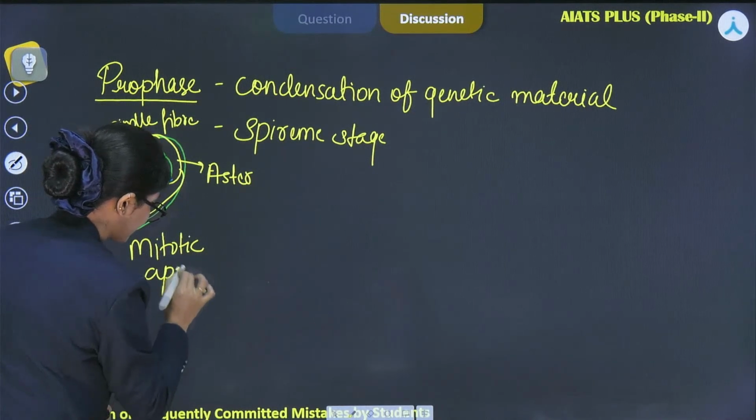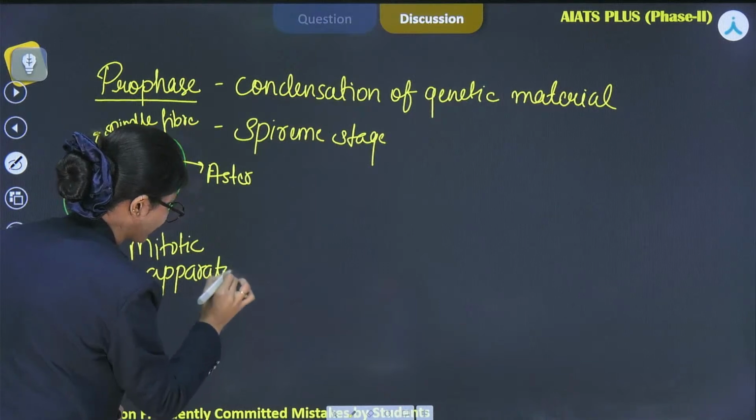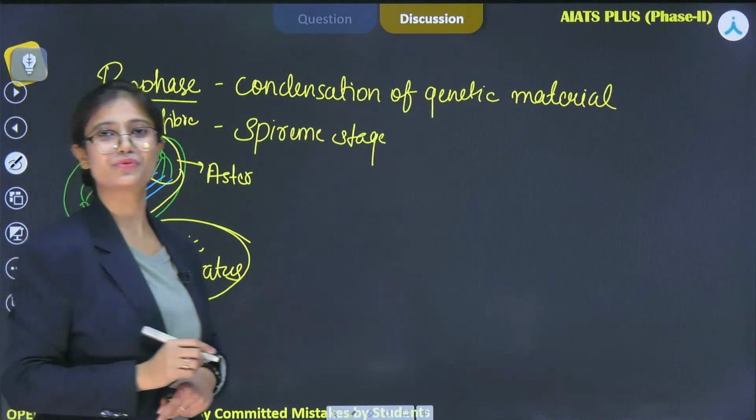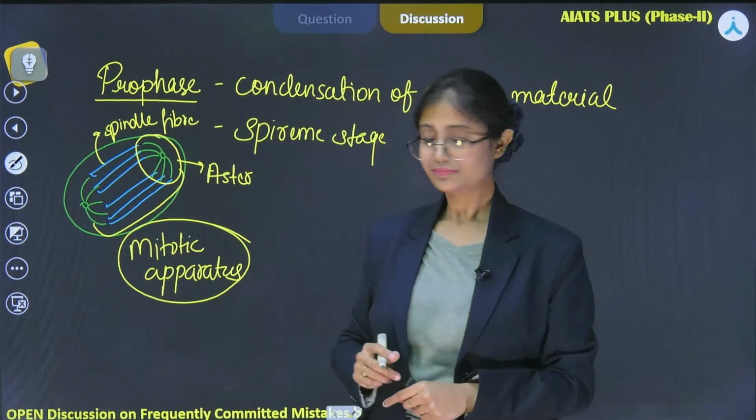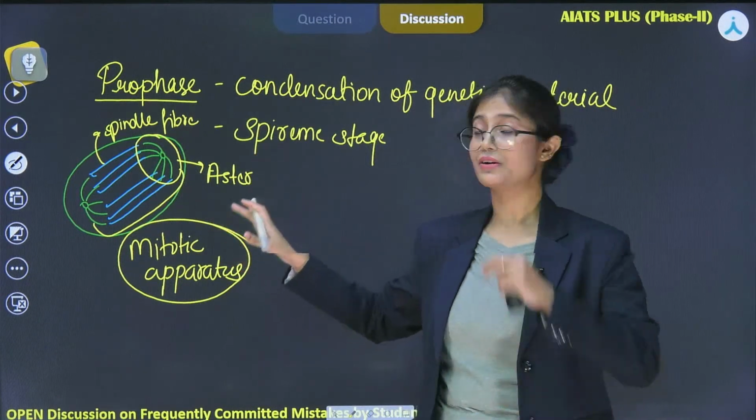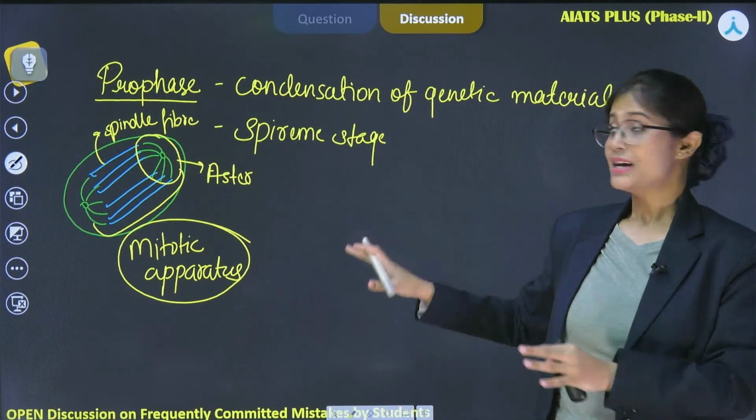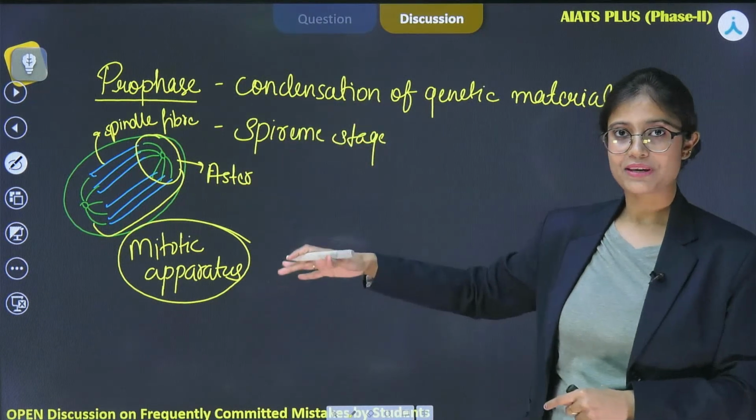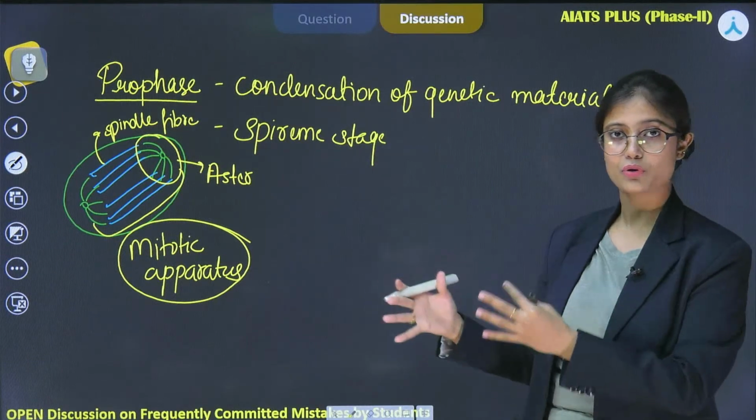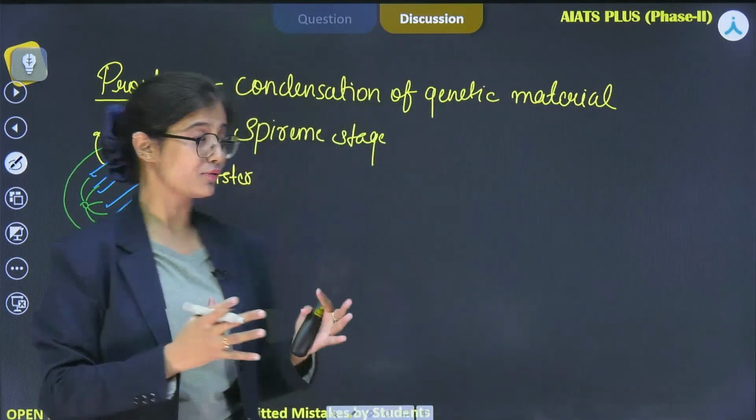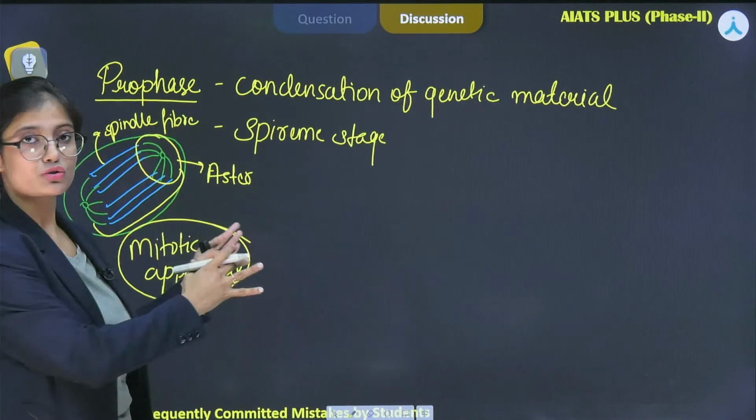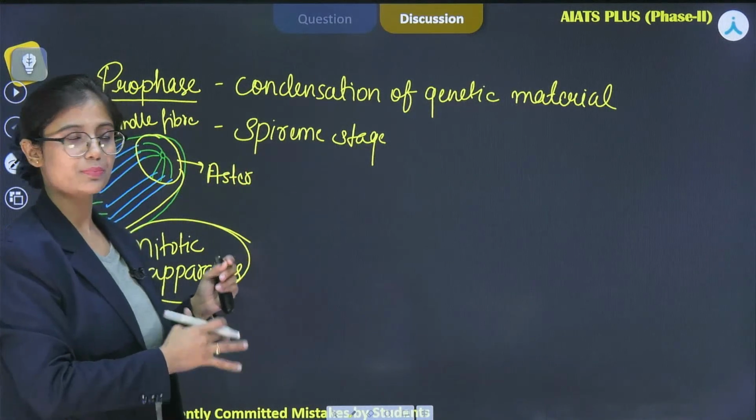Please remember this term and how this structure looks, because it is again very important from the exam point of view. So mitotic apparatus formation takes place during prophase. This is the initial prophase, where condensation has started and the chromatin looks like a ball of wool, due to which it is known as the spireme stage. Aster formation and centrosome duplication occur, and the centrosomes move towards the opposite poles.